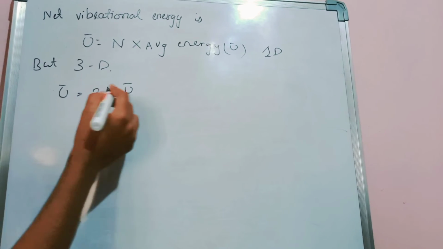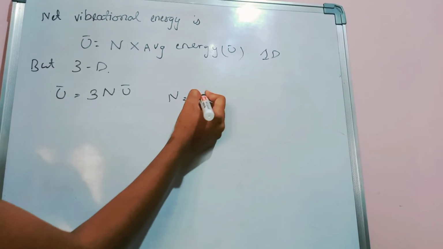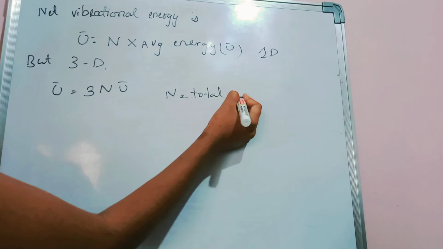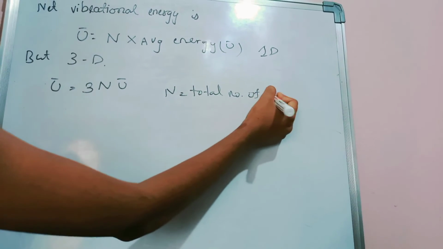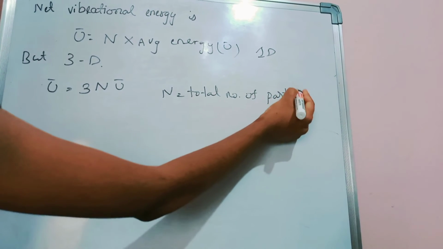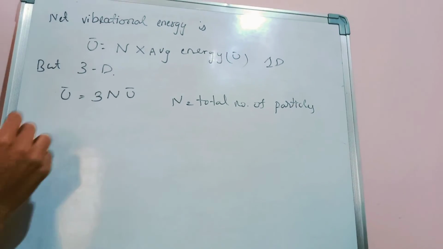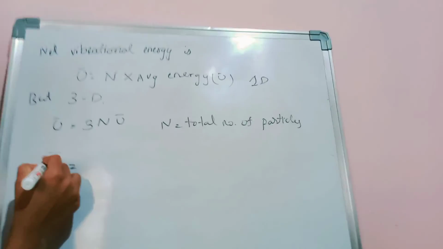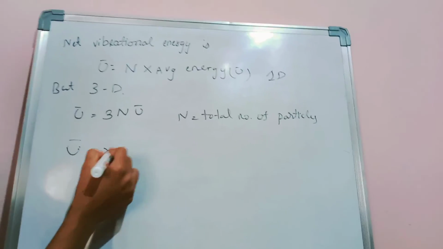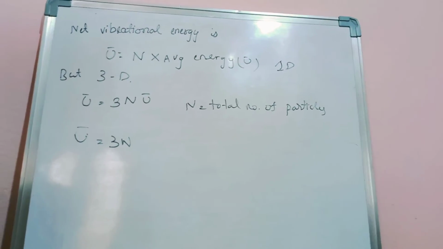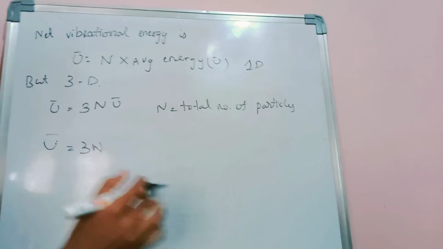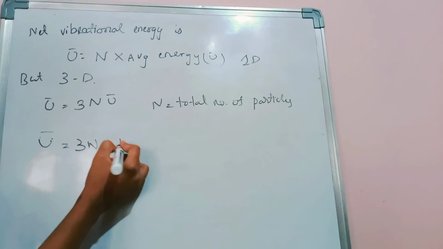Here n is the total number of particles. So u bar equal to 3n into, before we have derived u bar equal to kT. So substitute here: 3n kT.